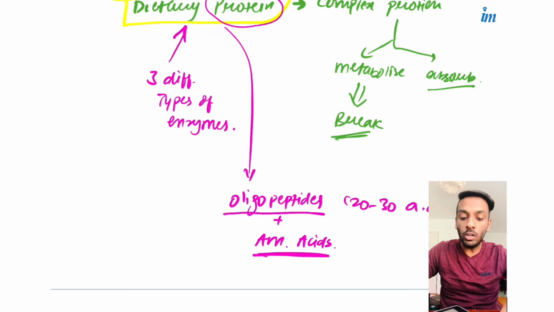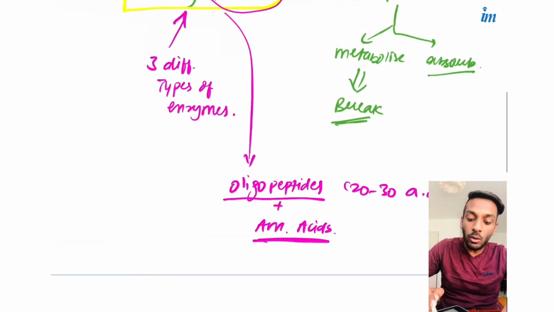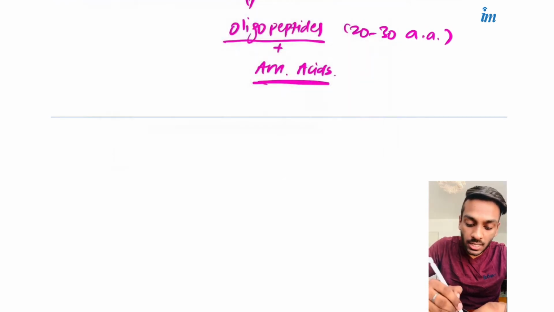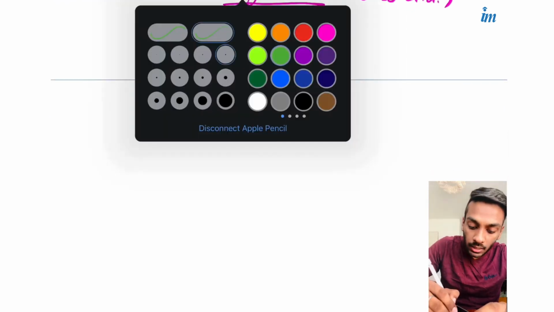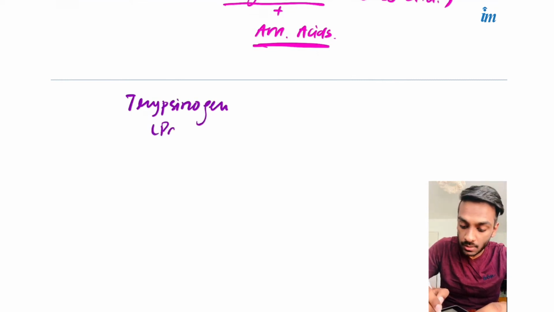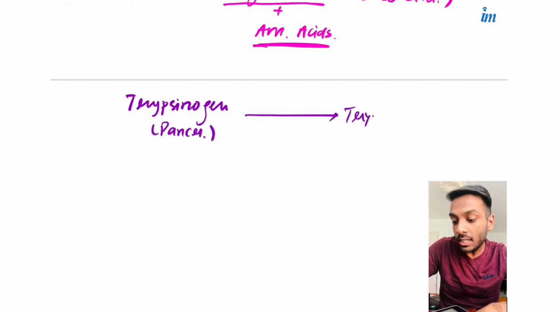So what will happen? First, let's talk about these three different types of enzymes. The first enzyme is trypsinogen, which was released from the pancreas. This trypsinogen will be converted into trypsin.